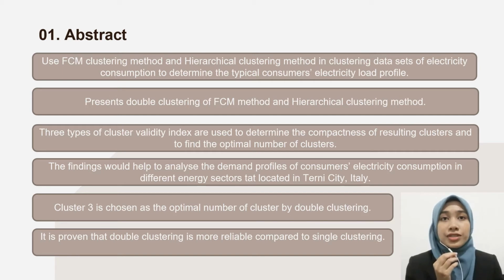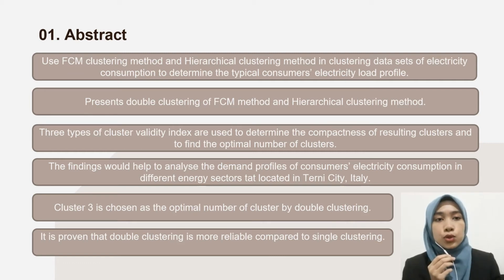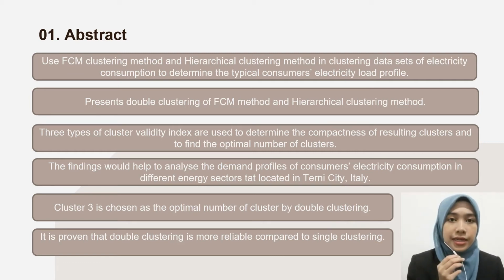In the study, we use three types of index to determine the compactness of the resulting clusters and to find the optimal number of clusters. The findings from the study will help to analyze the demand profile of consumer electricity consumption in different energy sectors located in Terni city, Italy. From this study, the number of clusters 3 is chosen as the optimal number of clusters by double clustering, and it is proven that double clustering is more reliable than single clustering.